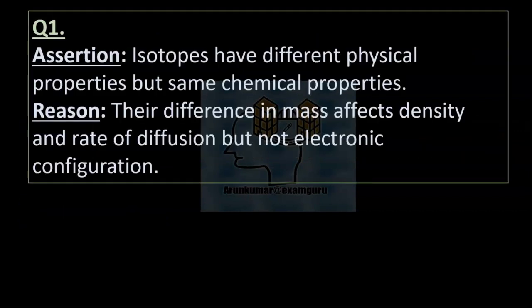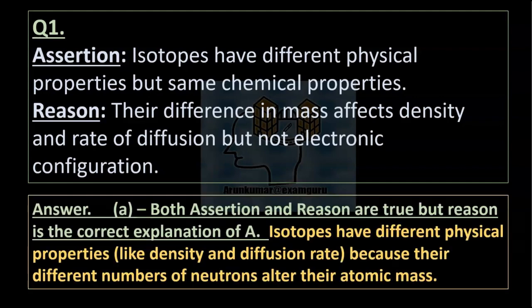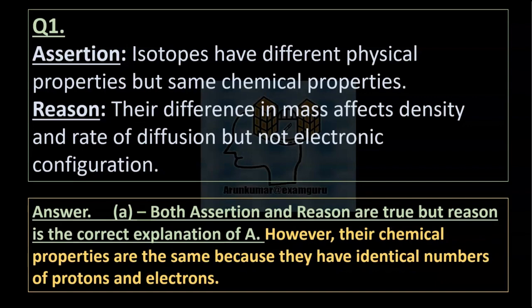Question 1. Assertion: Isotopes have different physical properties but same chemical properties. Reason: The difference in mass affects density and rate of diffusion but not electronic configuration. So the right answer to this question is option A. Both assertion and reason are true, and reason is the correct explanation of A. Isotopes have different physical properties like density and diffusion rate because their different numbers of neutrons alter their atomic mass. However, their chemical properties are the same because they have identical numbers of protons and electrons.